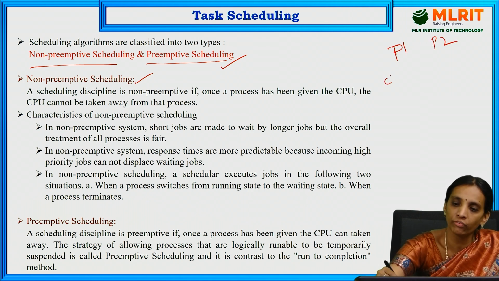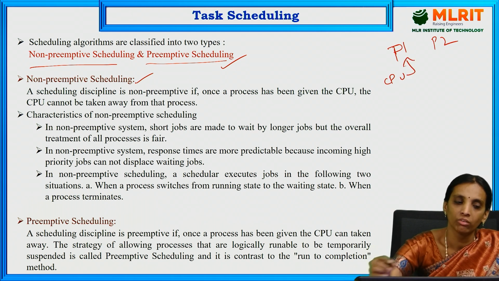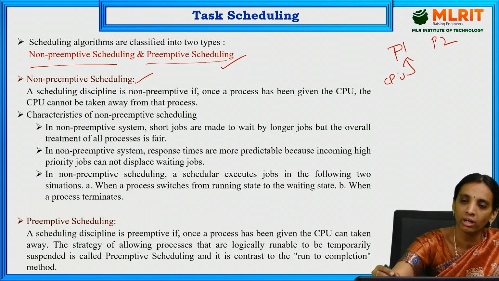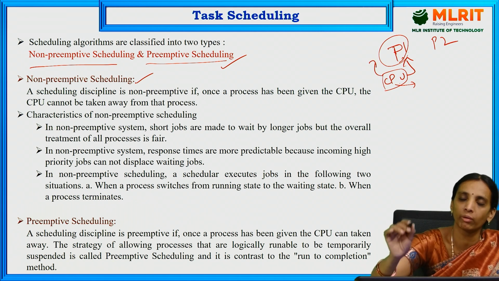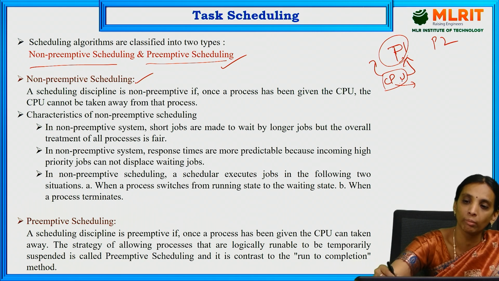So if the CPU, that is the resource, is allotted to P1, then in non-preemptive scheduling, only after completion of the entire execution of P1 will this resource be released. Until the completion of P1, the resource will be held by that P1 process only, so it will not be allotted to other processes.